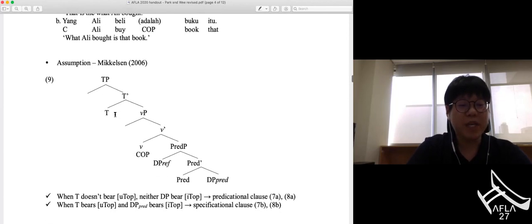However, when T bears uninterpretable top feature and D, like a DP pred, bears interpretable top, then the predicate DP undergoes the movement to spec TP over the referential DP. Thus, in this case, specificational clauses like 7b and 8b are created.